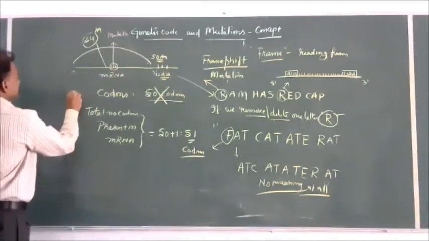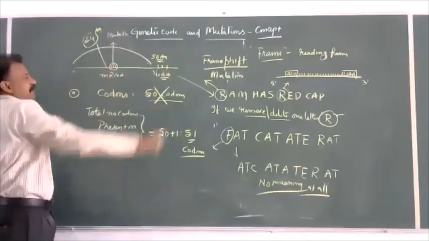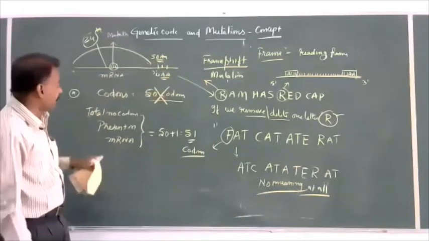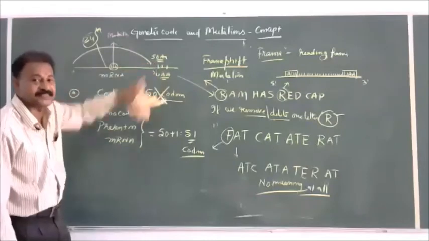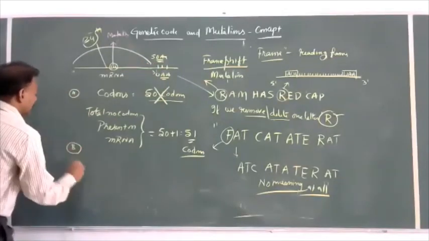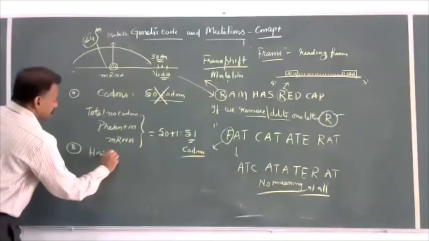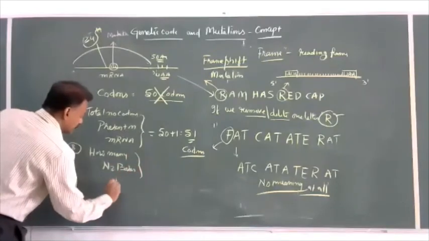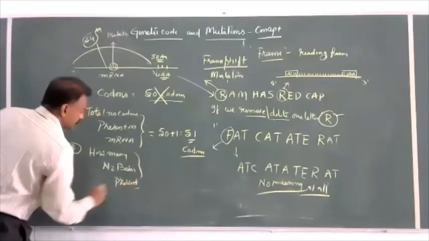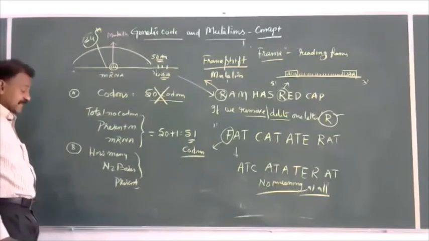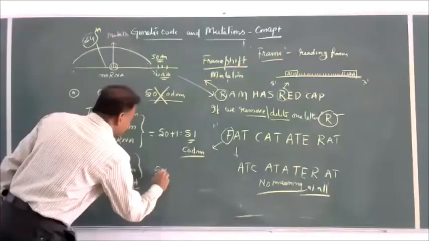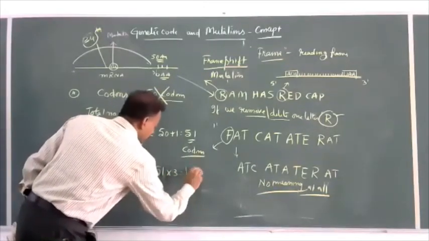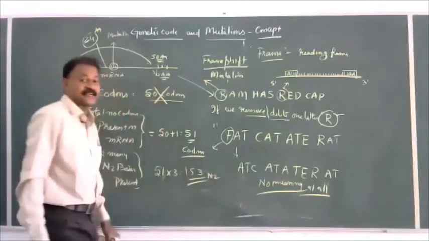Second question. If an mRNA is capable of producing 50 amino acids, how many nitrogen bases are present? 51 into 3, 153 nitrogen bases are present.